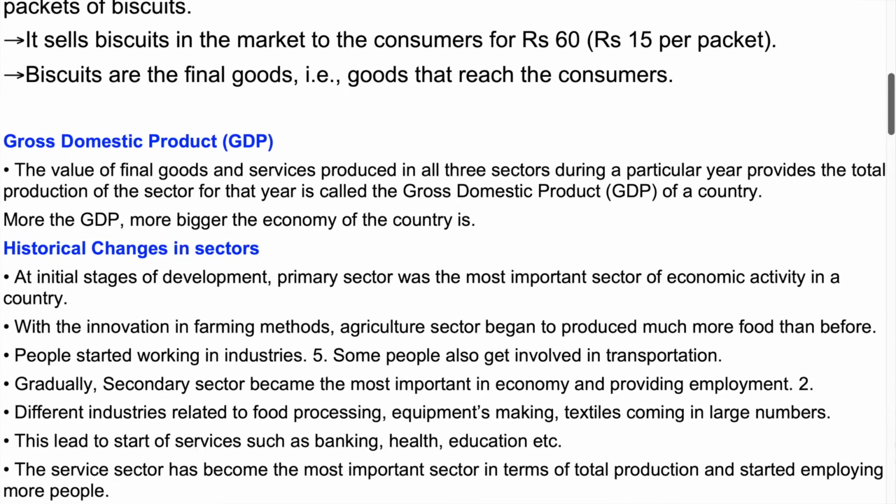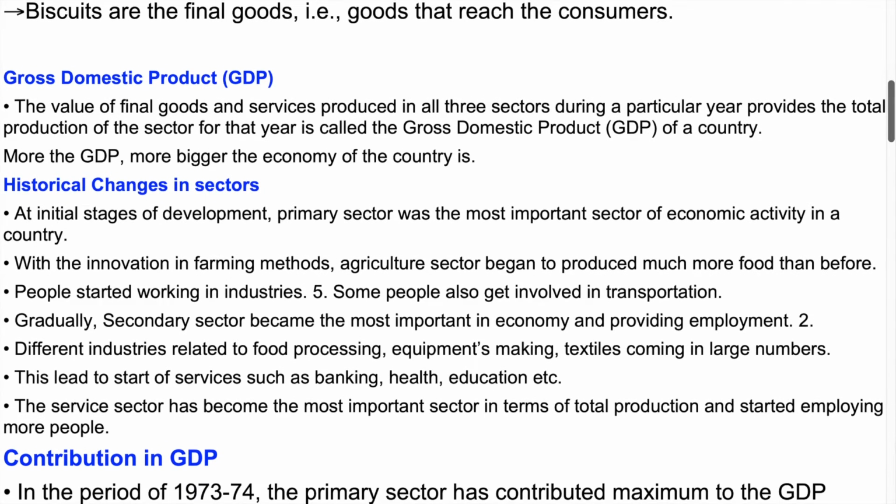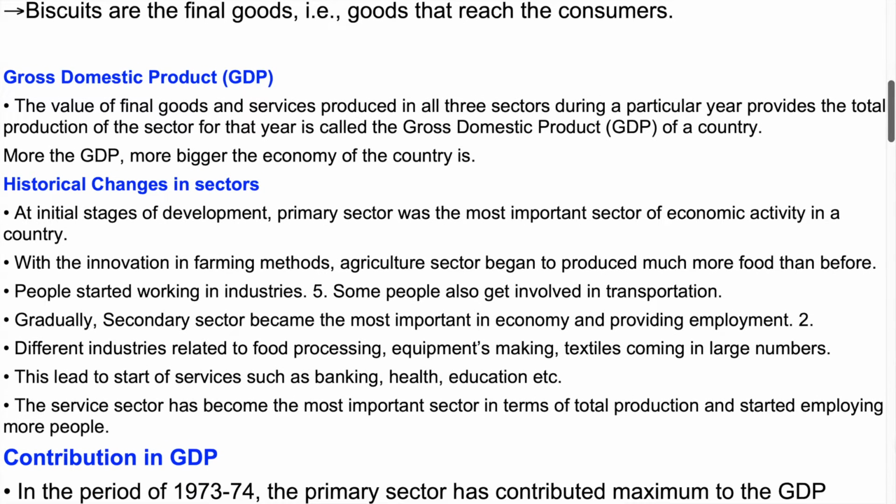Gross domestic product, GDP. The value of final goods and services produced in all three sectors during a particular year provides the total production of the country for that year, and is called the gross domestic product, GDP, of a country. The greater the GDP, the bigger the economy of the country.